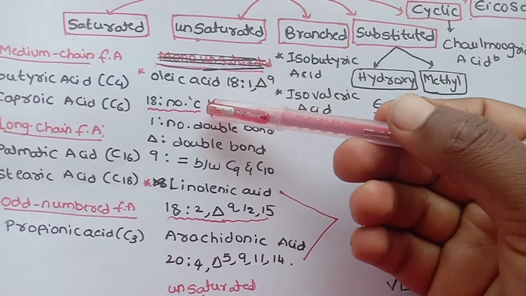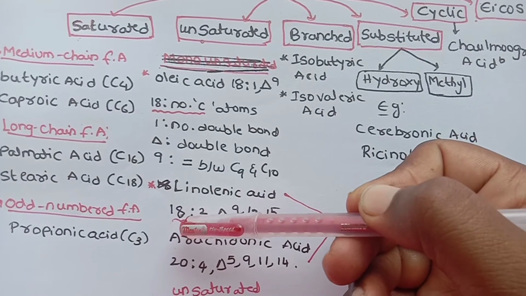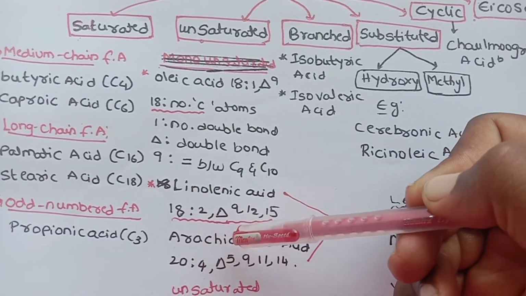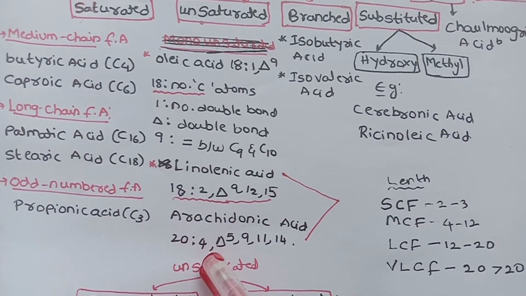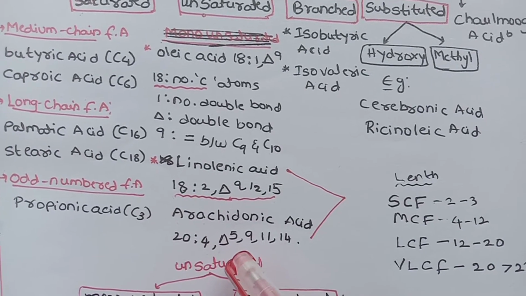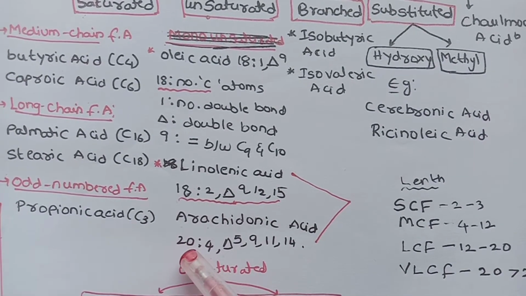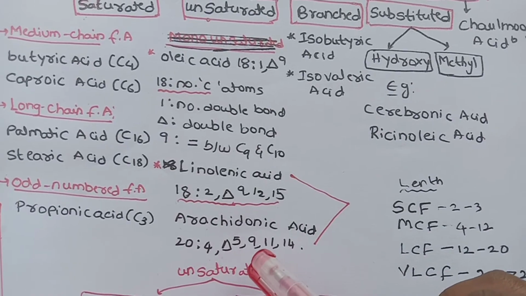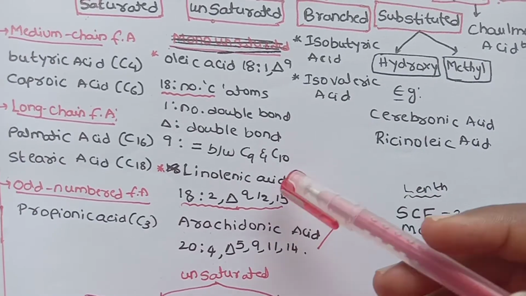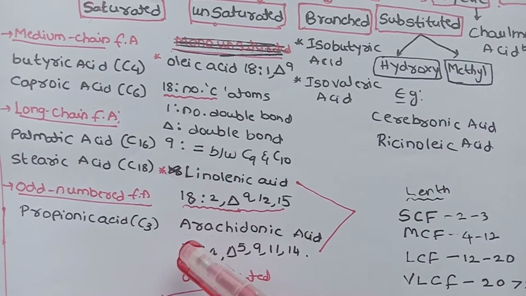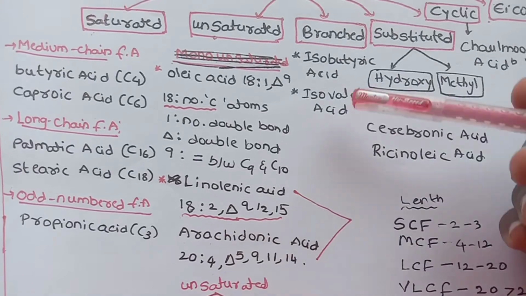Arachidonic acid is 20:4 delta 5, 8, 11, 14. Here 18 and 20 are the number of carbon atoms. So these are the unsaturated fatty acids.